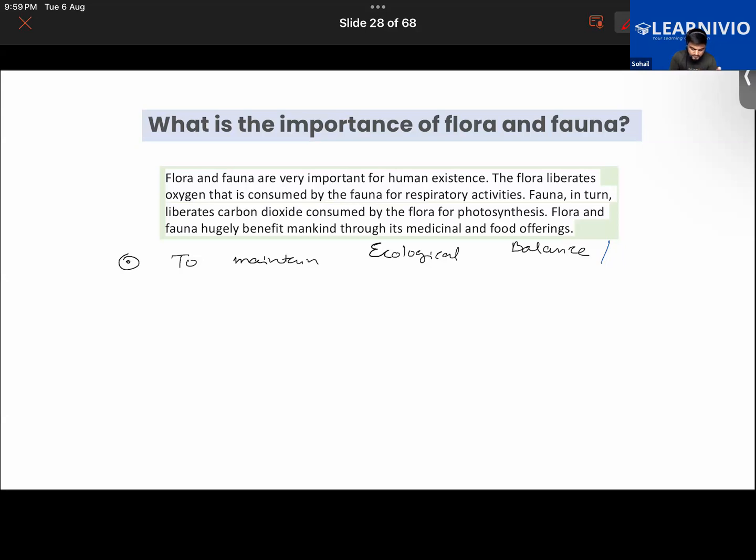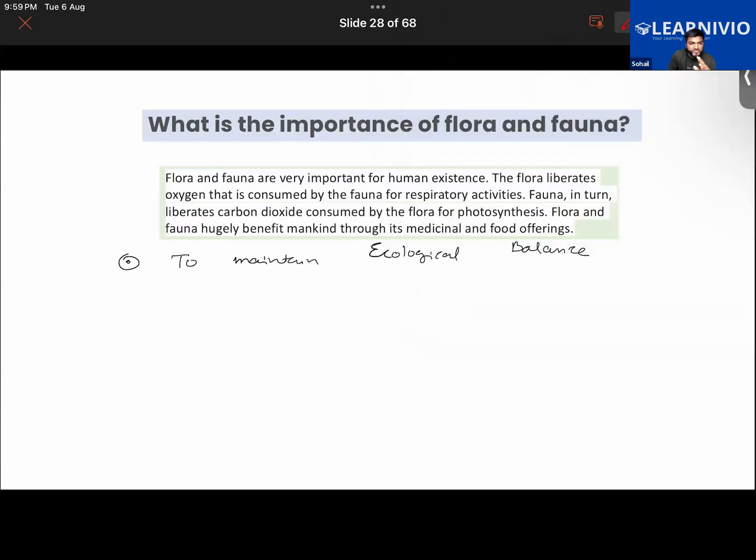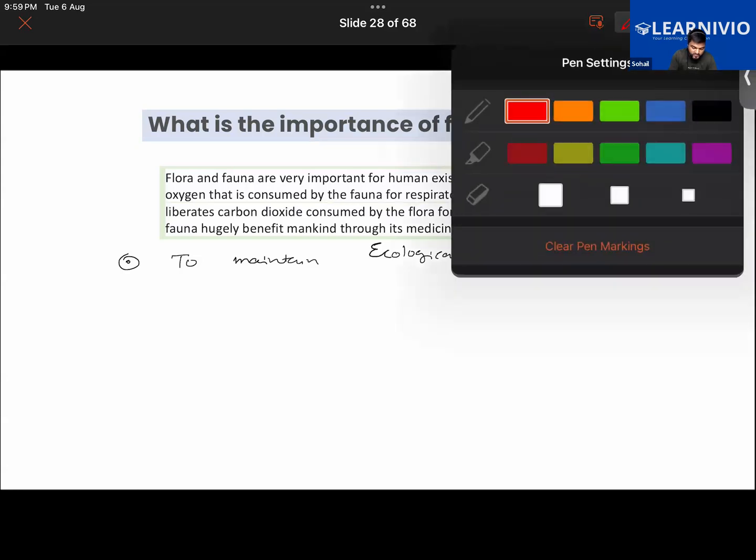Okay. So that is the first thing. Do I need to define this further? Like, have you guys understood this? Yes, sir. Good then. See, what I said about ecological balance, in order to understand this, you need to know the term ecology first of all.